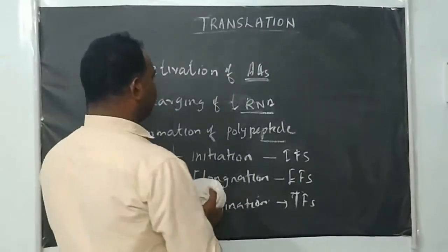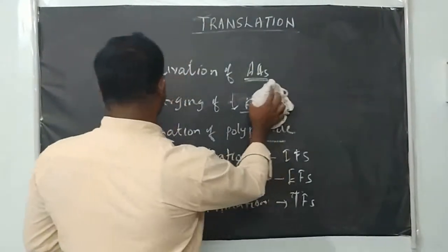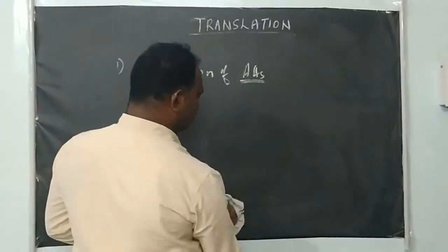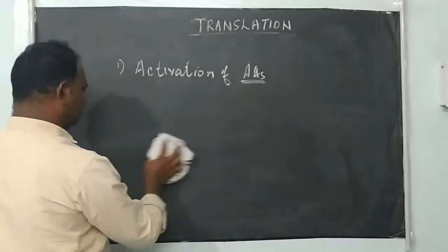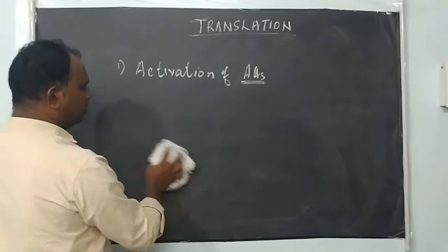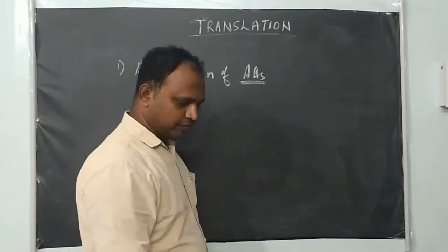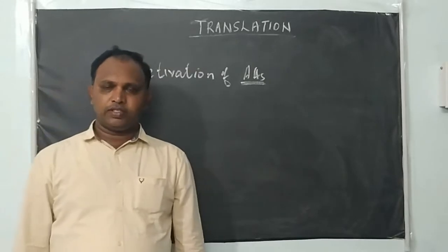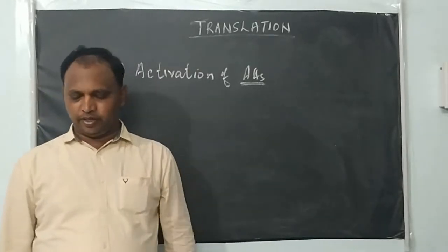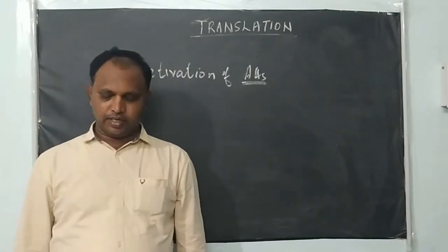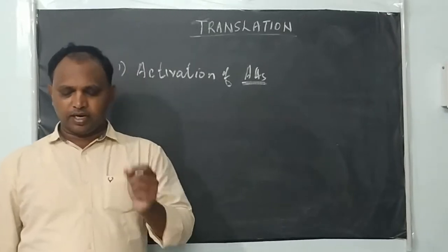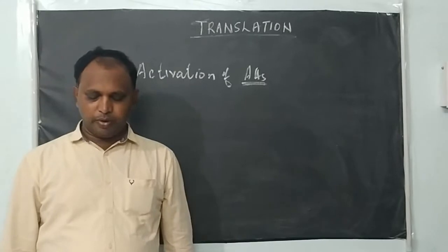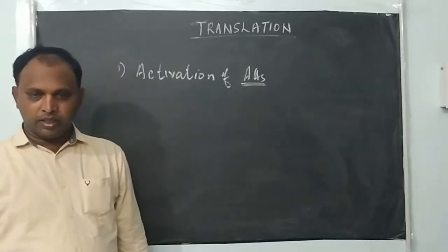First we will start with activation of amino acid. The amino acids are found in the cytoplasm, but in a dormant, that is inactive, stage. This dormant form of amino acids needs to be activated before translation, and only then can they take part in translation.